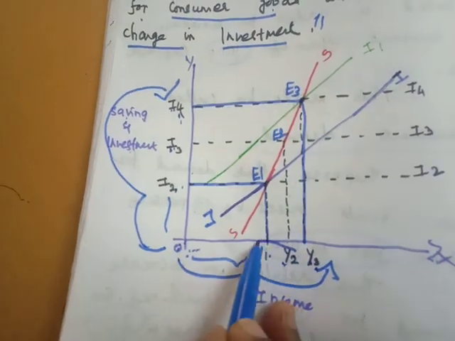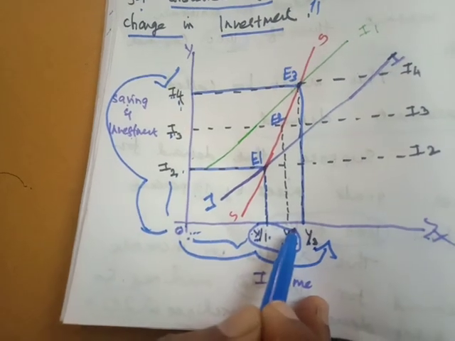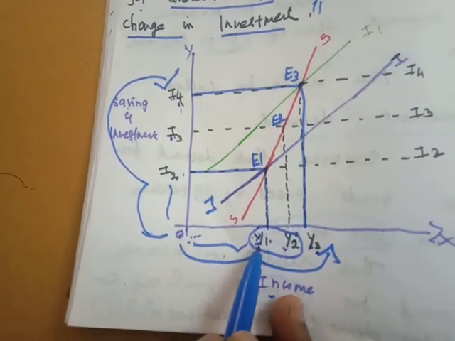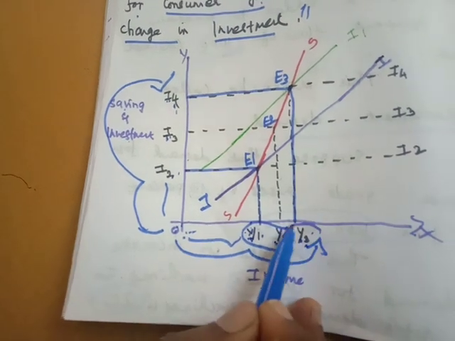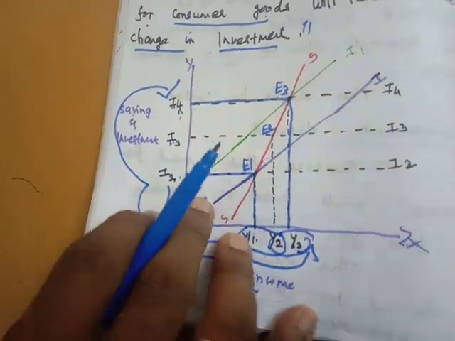So Y1 to OY2 is called the multiplier. The income increase from OY2 to OY3 is from the accelerator effect.